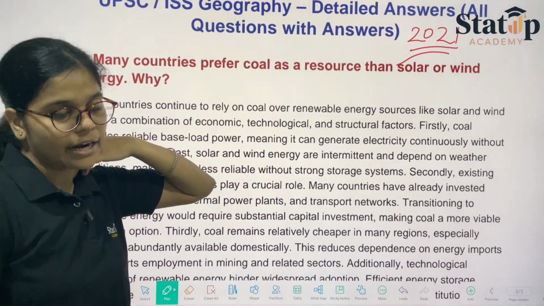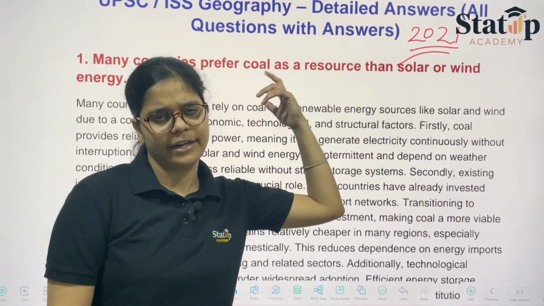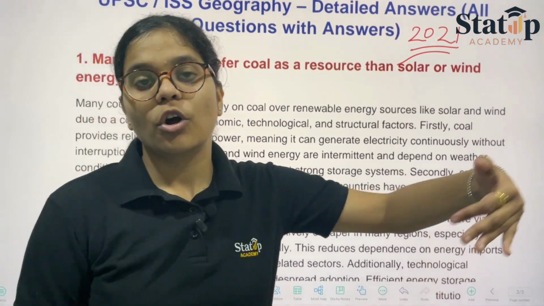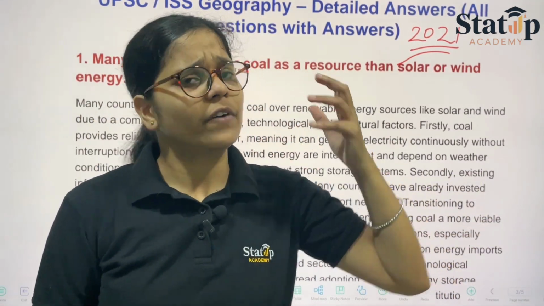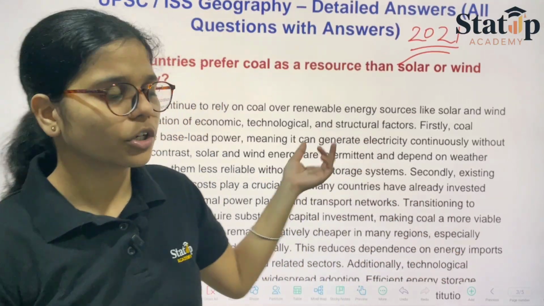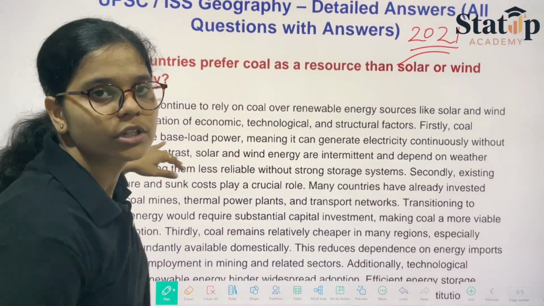The question says that most of the countries prefer non-renewable resources like coal and petroleum instead of renewable resources. Renewable resources include wind energy, solar energy, and other power sources. So why are we not utilizing these sources of energy? Why are we still dependent on coal? Can you explain? This was your question.